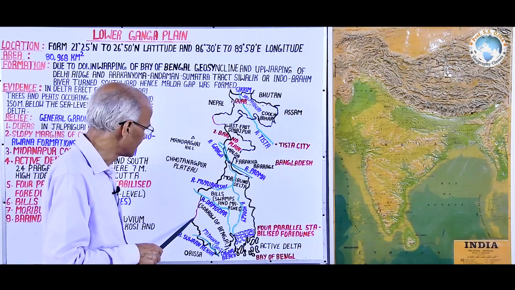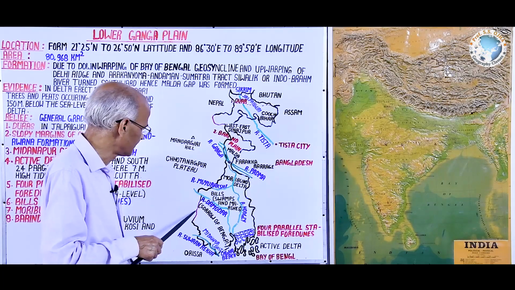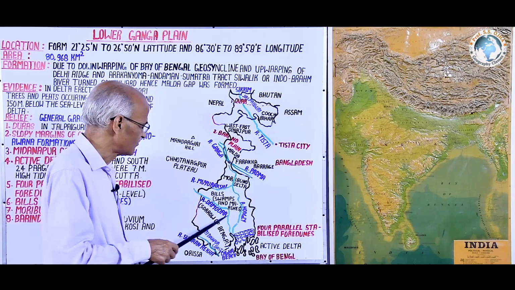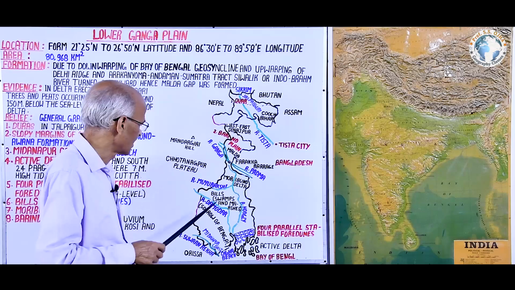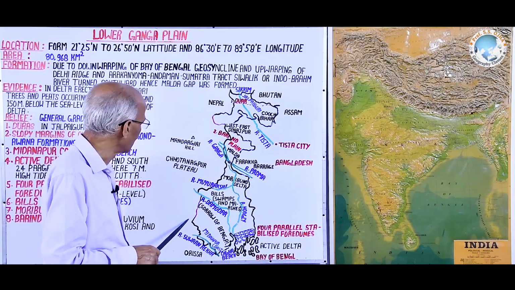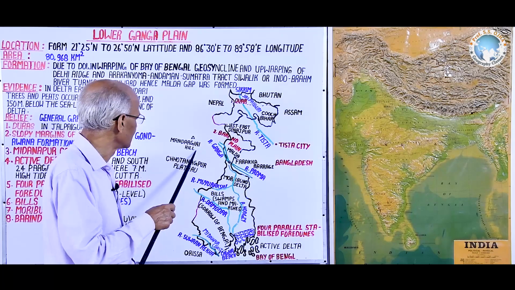On the west, it is the 150 meter contour line which separates this West Bengal or Lower Ganga plain from Odisha state and here Jharkhand state.